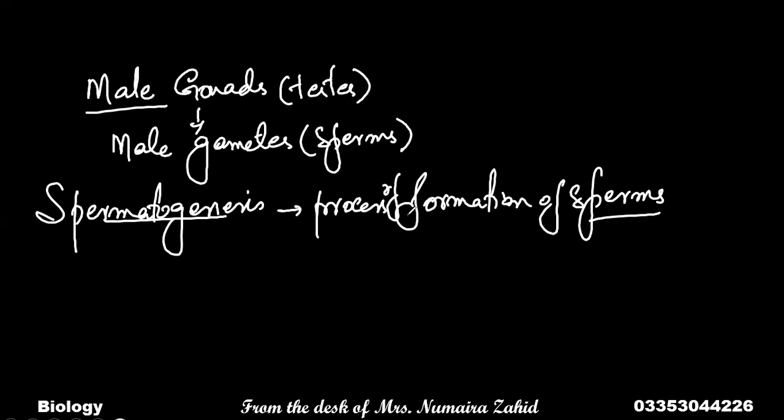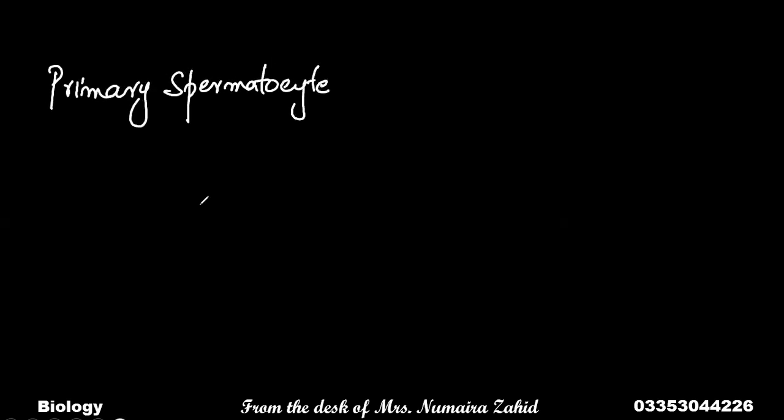When the male gametes are produced, they need a primary spermatocyte. The primary spermatocyte is the cell which is diploid. I'm making it here. It is a diploid cell which is called primary spermatocyte. The primary spermatocyte divides into two cells.